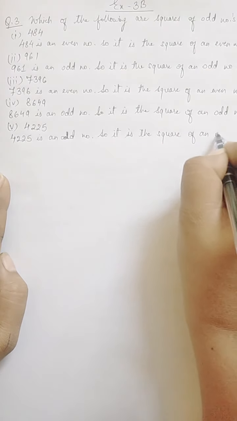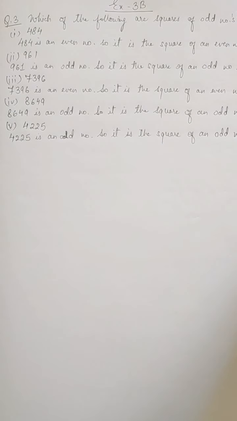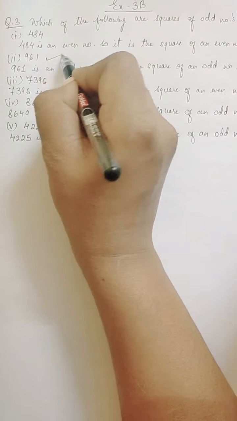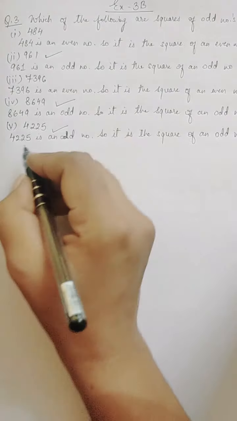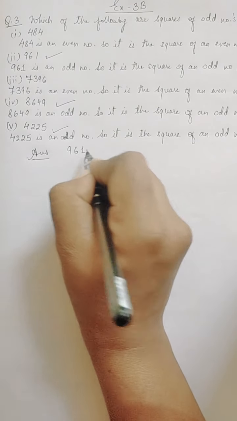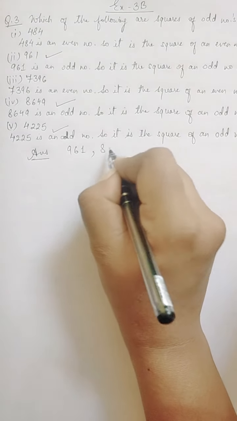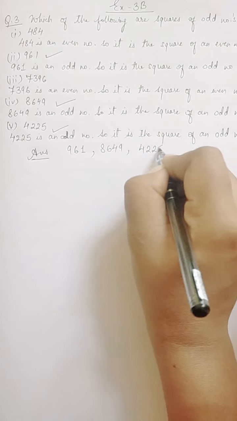In the question they have said, which of the following are the squares of odd numbers. So we got this is an odd number square, this is an odd number square, and this is an odd number square. So our answer is 961, 8649, 4225.